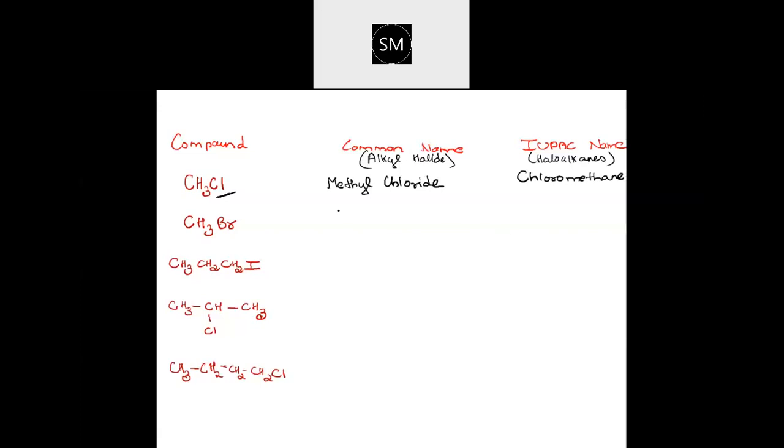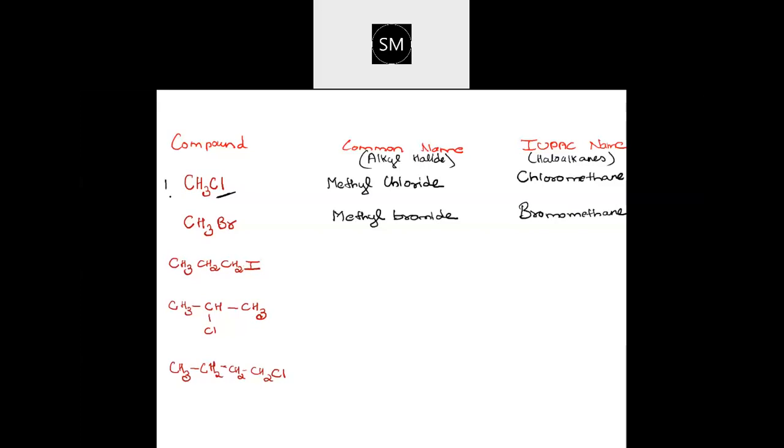CH3Br. CH3 again, methyl group. Yes, methyl. Methyl then what? Br, bromide. Yes, methyl bromide. IUPAC name should end with alkane. Bromomethane. Starting letter should be a capital letter. Make a note of that. Bromomethane. Yes, very good. Correct.